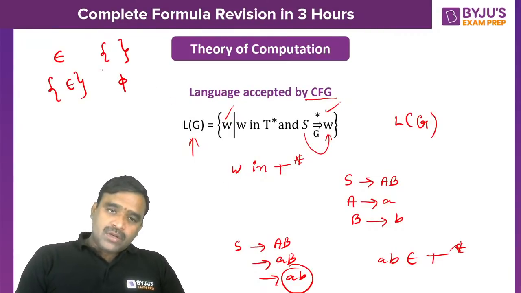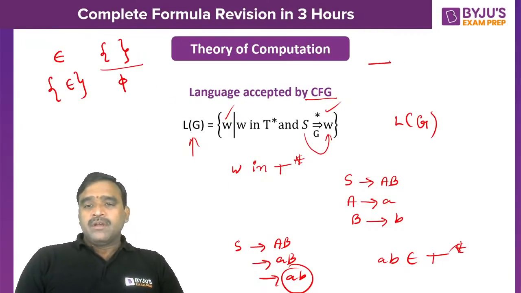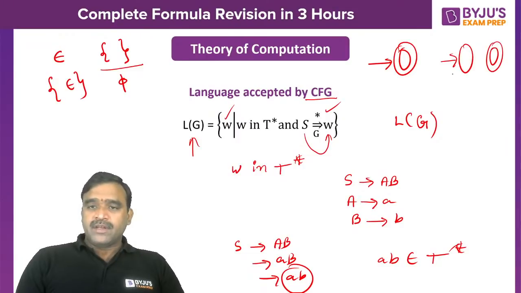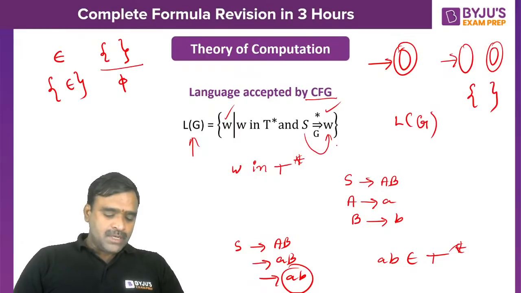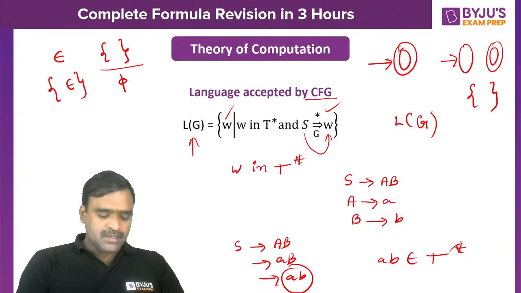Even if epsilon is not there, it is phi. For example, if you take the starting state as final, epsilon will be accepted. If the starting state is not final and there is no transition to a final state, it is accepting the empty language, which means phi. Hope you understood. That is the difference between epsilon and phi. Raj Ujjwal, have you understood?